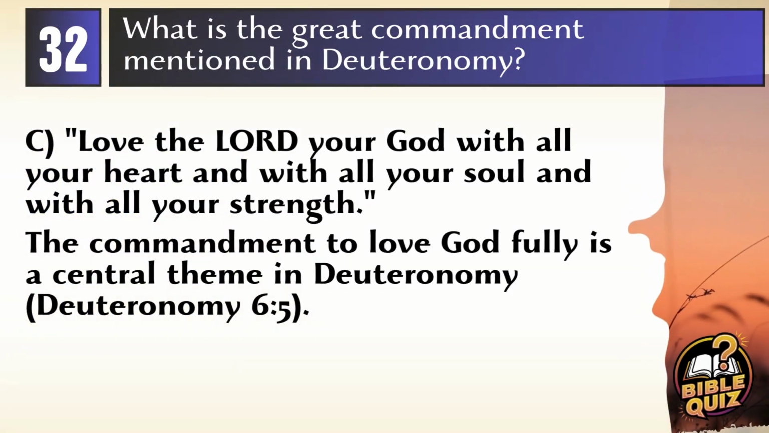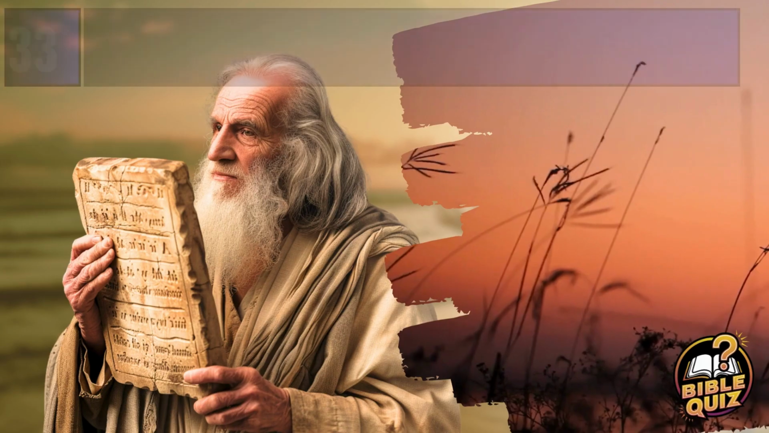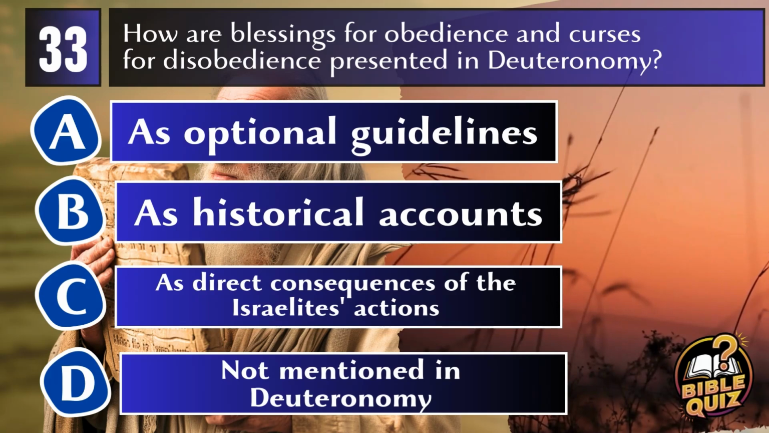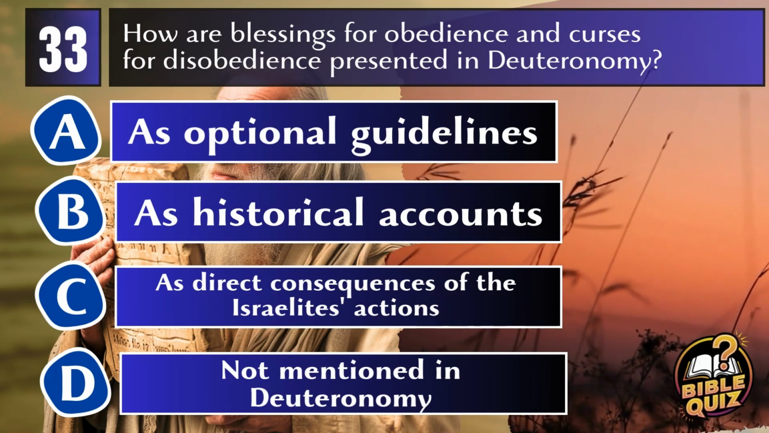Answer C. Love the Lord your God with all your heart and with all your soul and with all your strength. The great commandment in Deuteronomy is to love the Lord your God with all your heart and with all your soul and with all your strength. Deuteronomy 6:5, emphasizing total devotion to God. Question 33. How are blessings for obedience and curses for disobedience presented in Deuteronomy?